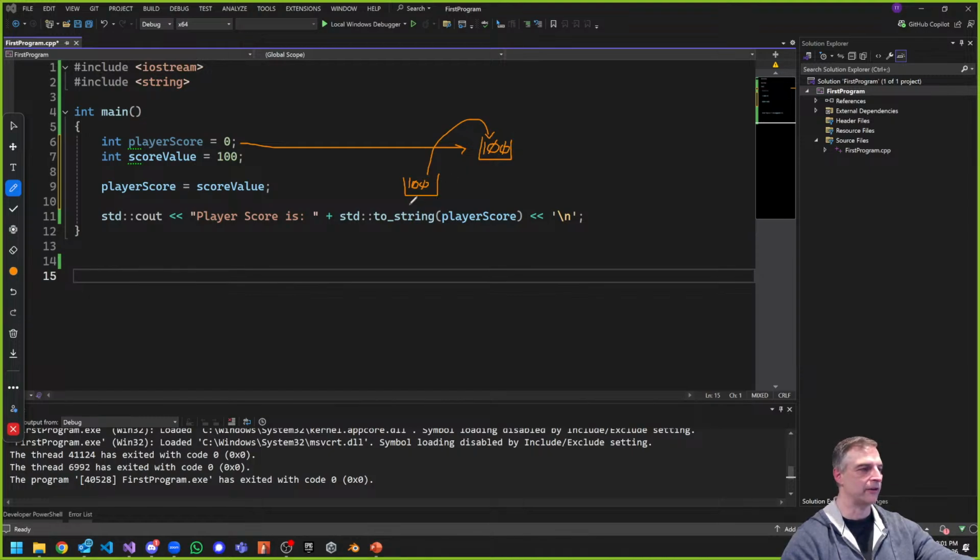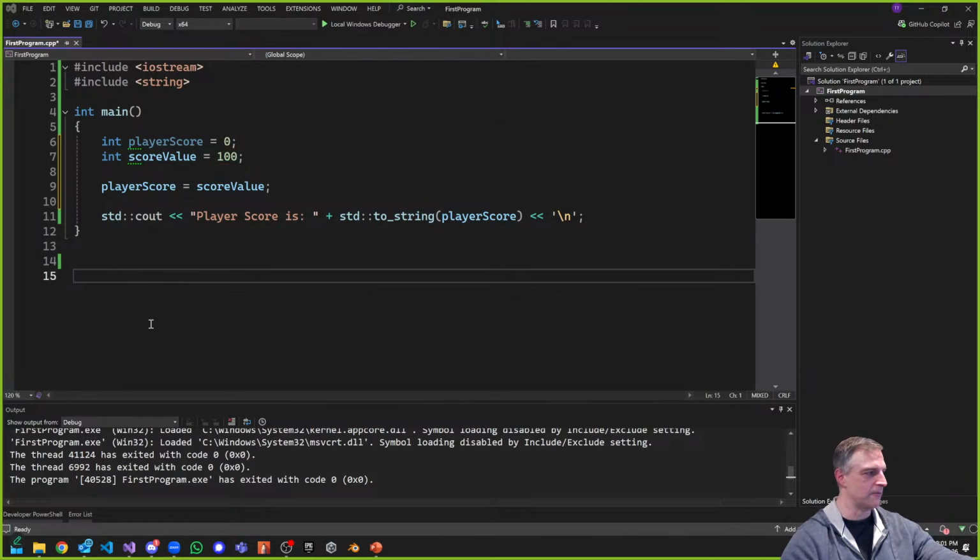That's what I'm doing. So the assignment operator, it does this. It takes the value from here, this memory location, and basically refills this memory location with whatever is on the other side of the equation. So it takes this value here as an example, which is score value. That's this value right here, right? And then it takes it and assigns it to player score. So whatever was in player score before is wiped out, so it's not 0 anymore, and becomes 100. Okay, so this is kind of the thing to think about when we're doing the next part.